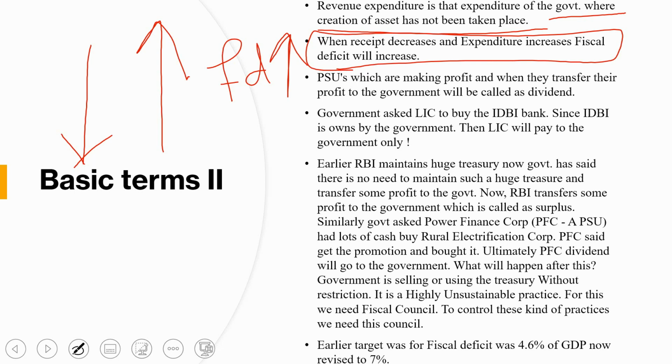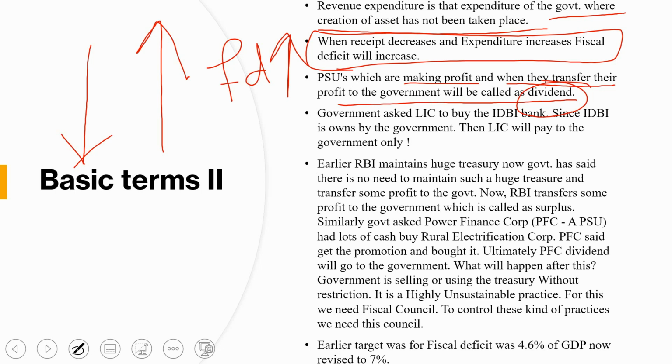Okay, so what the government used to do, that PSUs, like government properties, which are making profit, and when they transfer their profit to the government, it will be called dividend. There is one term I will just explain, then I will tell you the reason behind explaining those terms. So what exactly is dividend? You will see that dividend term in newspapers and elsewhere many times. What is dividend? What is profit?